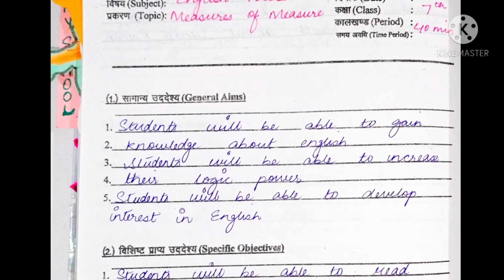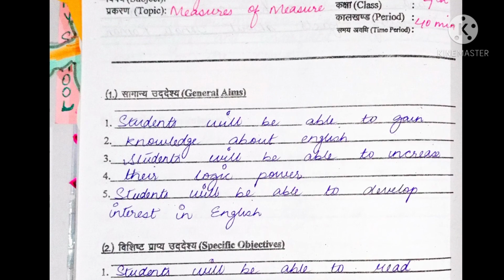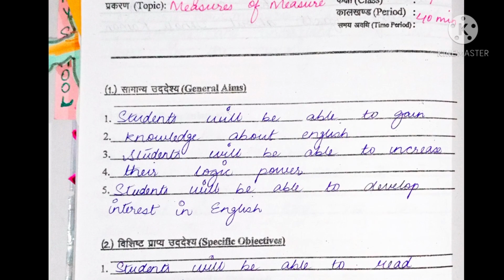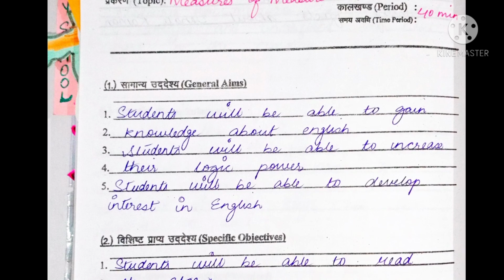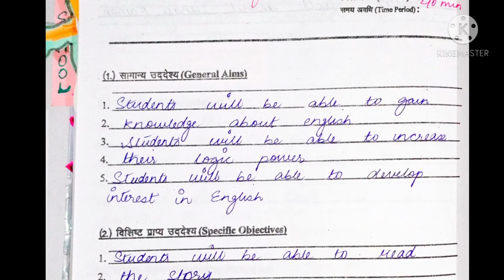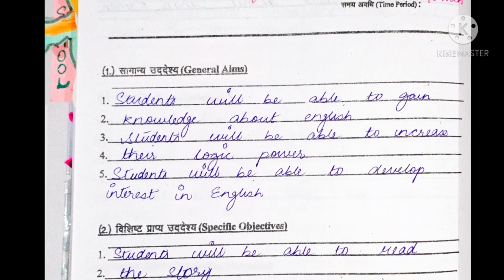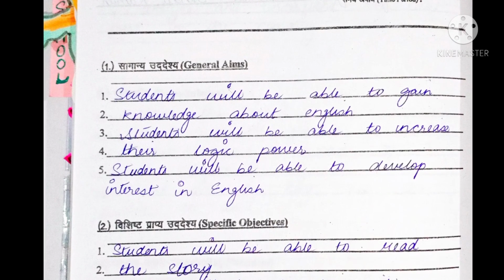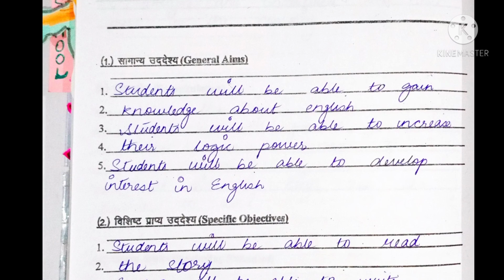Then in the first point comes the general aims, all those aims which are related to our subject. First, students will be able to gain knowledge about English. Second, students will be able to increase their logic power. And third, students will be able to develop interest in English.